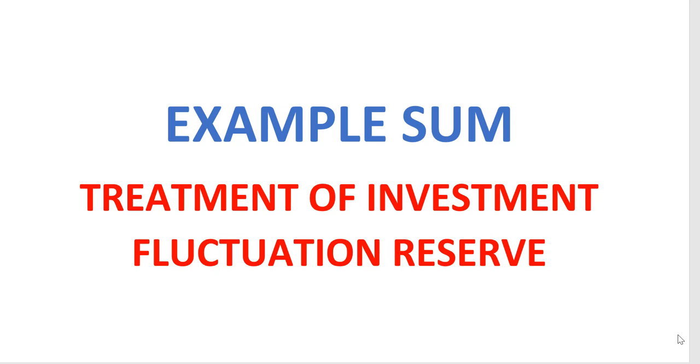Whereas where there is a fall in the market value of investment, to the extent necessary, the reserve will be utilized and balance reserve, if any, will be distributed among the partners in old profit sharing ratio. So let's understand this by means of this example sum.